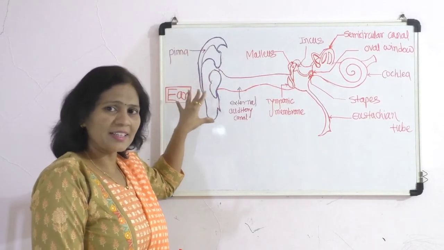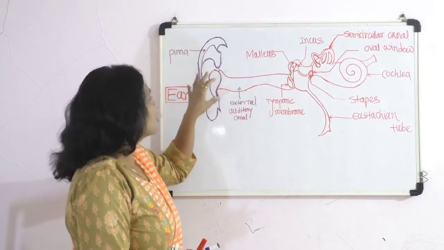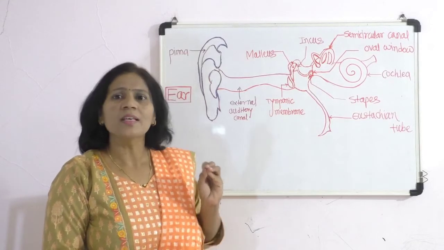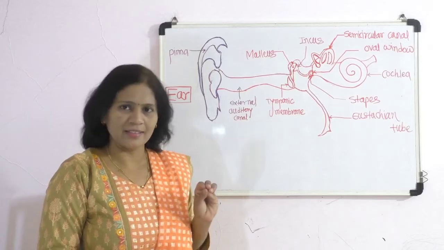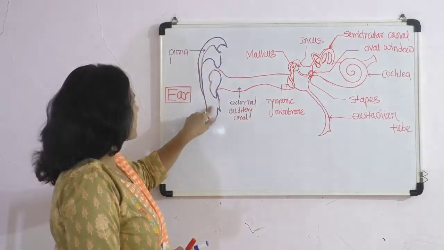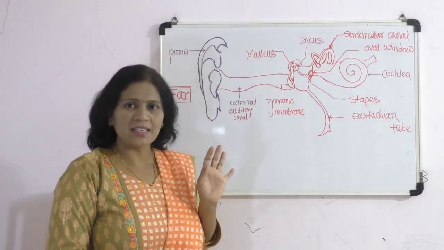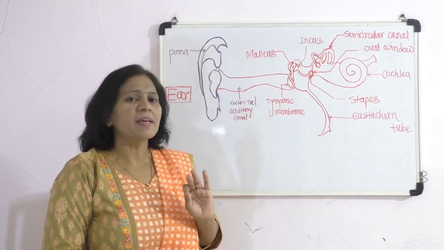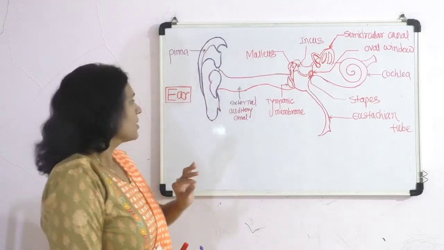This cartilaginous structure is involved in collecting sound waves from the external environment. This is the main function of the external ear or pinna, and it is made up of elastic cartilage.